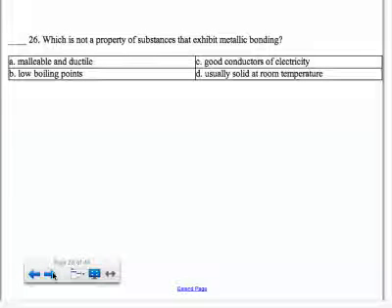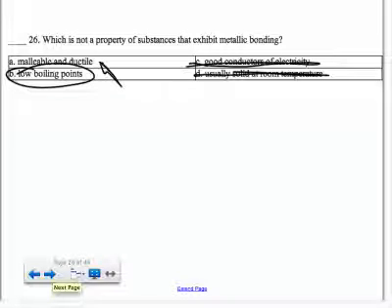Metallic bonding: malleable and ductile, you need to know what those words mean. They do have that. Metals are typically good conductors of electricity. Most metals are solid at room temperature. But if you think about a metal, they don't boil at low temperatures. Okay, this is what is not a property of metallic bonding.